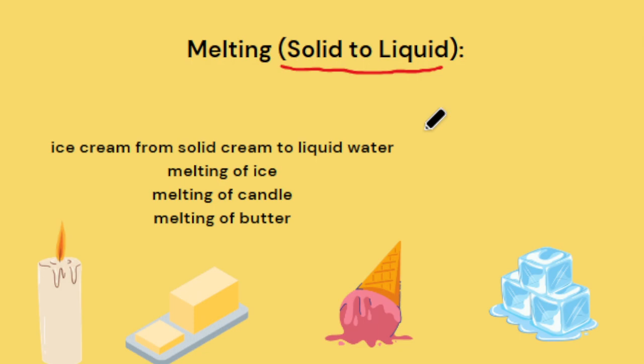The temperature at which this occurs is called the melting point. Examples are ice turning from solid to liquid water, melting of candle, and melting of butter, which are very common examples of this transition.